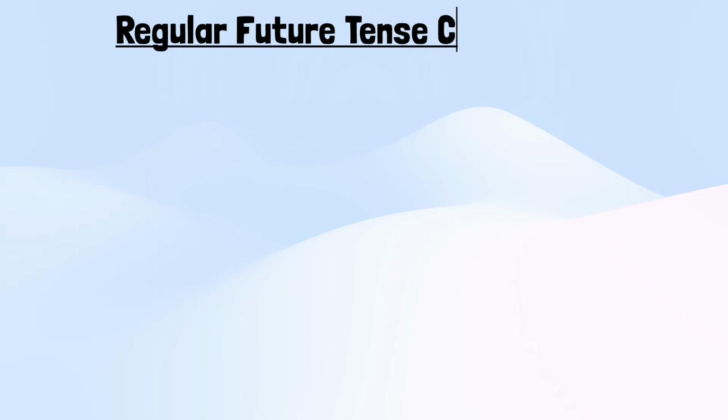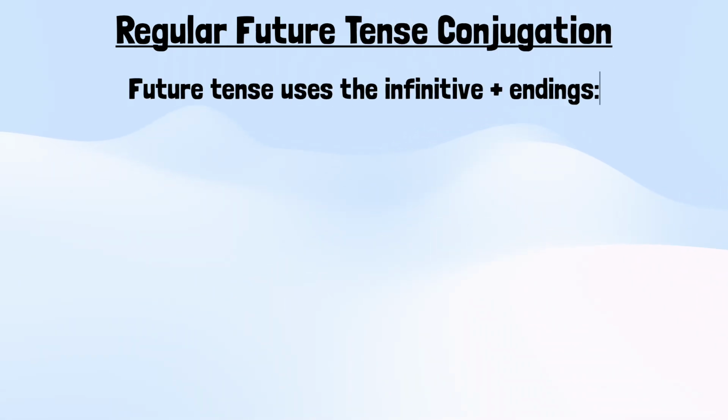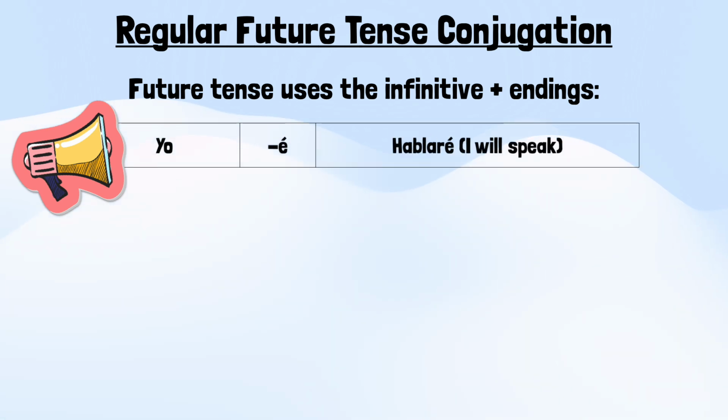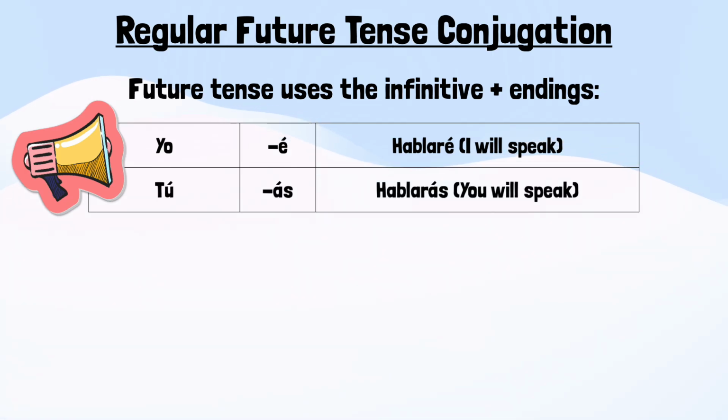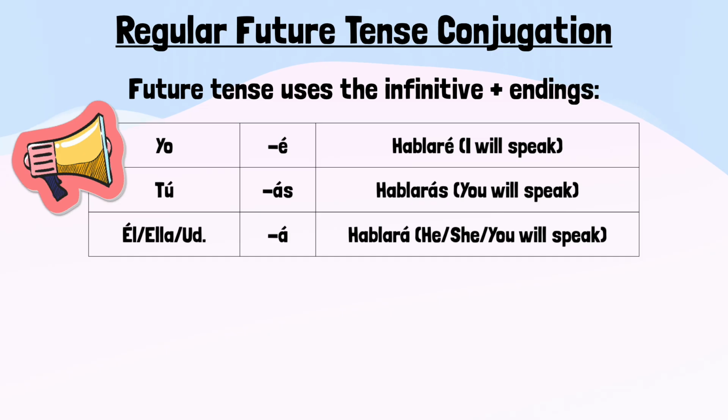So for regular future tense conjugation, it uses the infinitive plus these endings. For yo, the ending would be é with an accent. For example, hablaré, I will speak. For tú, it is an á with an accent, s ending. For example, hablarás, you will speak. Él, ella, usted has an á with an accent ending. For example, hablará, he, she, or you will speak.